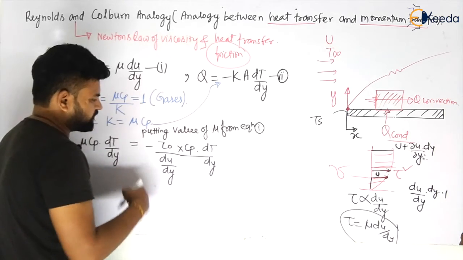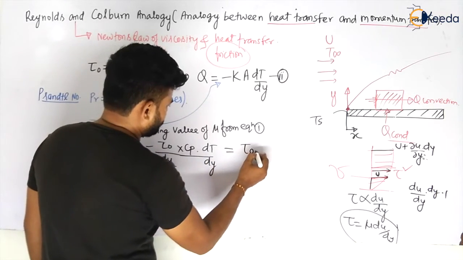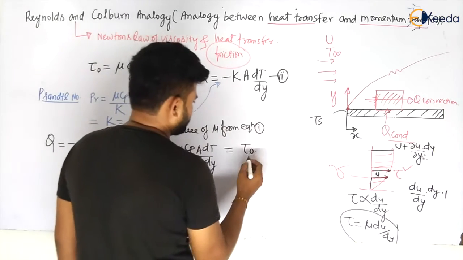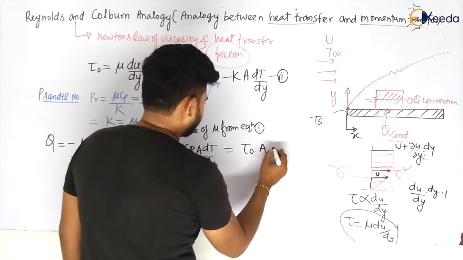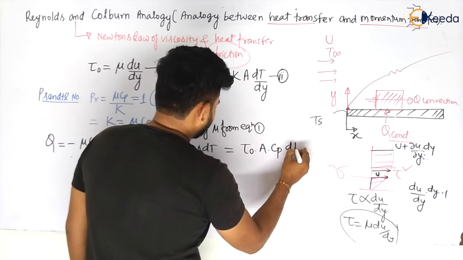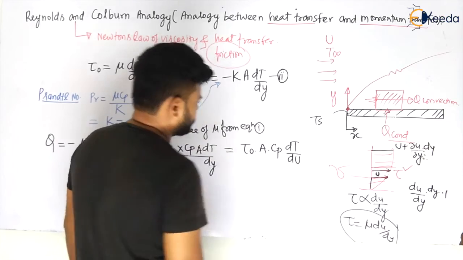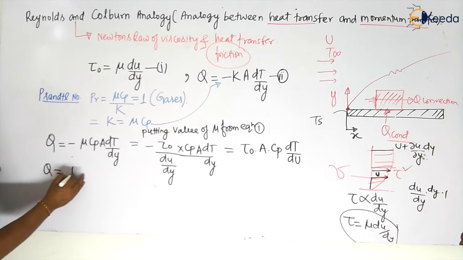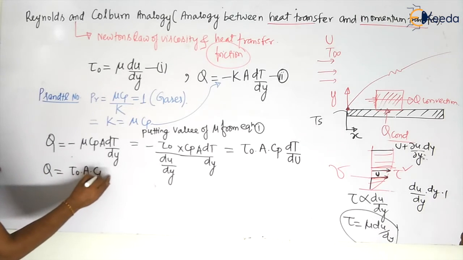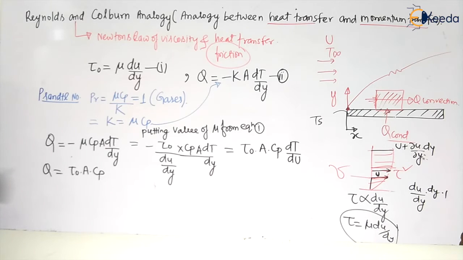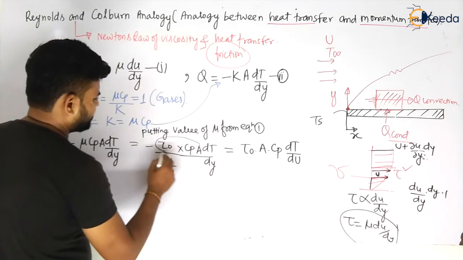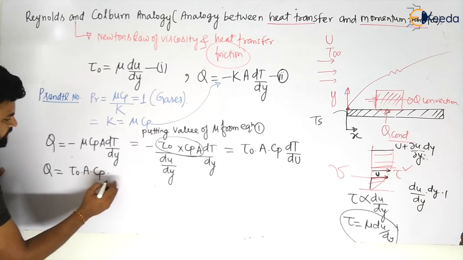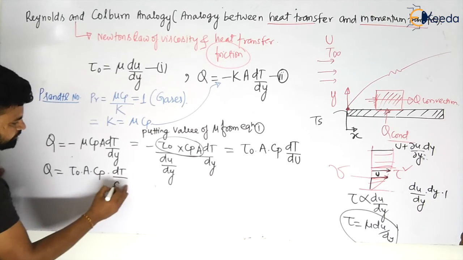So this whole equation will become equal to something like this, that is tau naught, and area is also there, my dear students. Area is also there. Tau naught into A multiplied by Cp. That will become dt by du, my dear students. So can I write this equation that Q is equal to nothing but tau naught A Cp, and dt by du. d by dy will be something like this. So this will be dt by du.